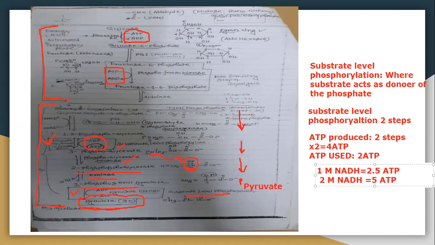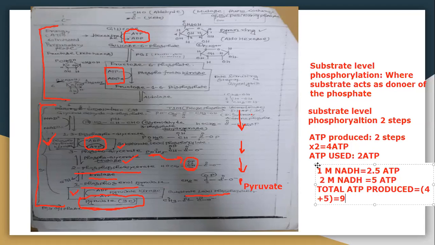So the total ATP produced will be 4 plus 5, that is 9. 4 ATP were already produced, and from here the total is 9.